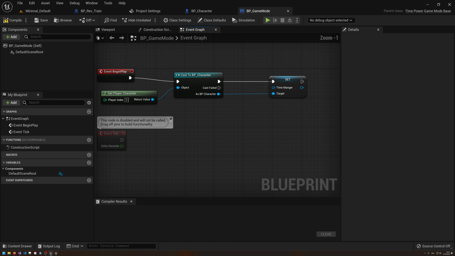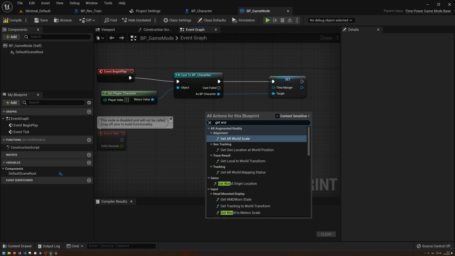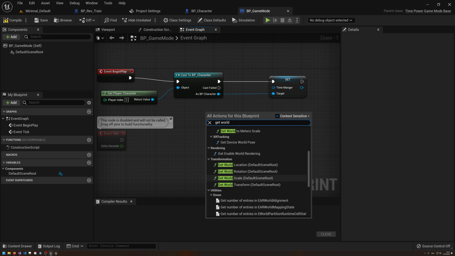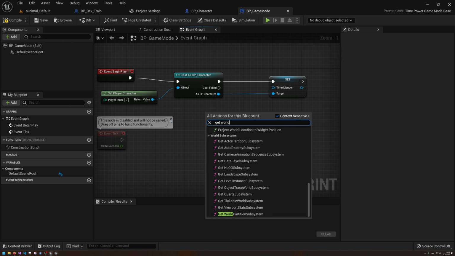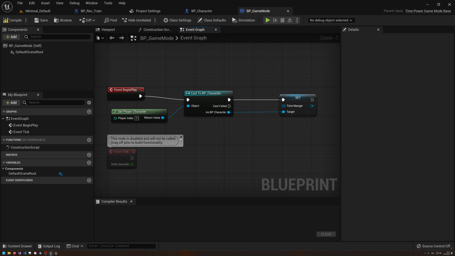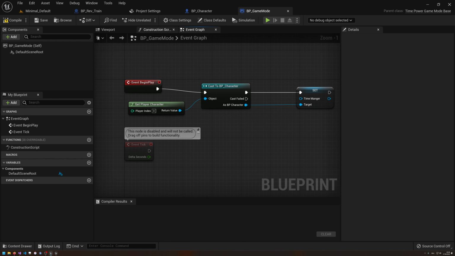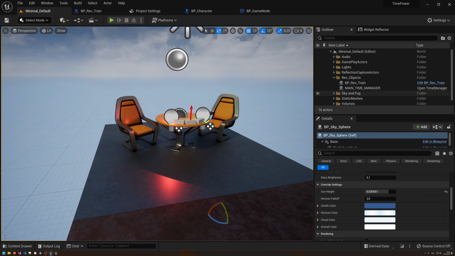Now, to which object do we want to do this? So we maybe get the world. Get world. Can we get the world? Okay, we somehow need to find this object. I'm going to quickly search how we could find this. Alright, so there is a way to get an actor with a tag, and I think the tag one is better because we could have multiple of them.